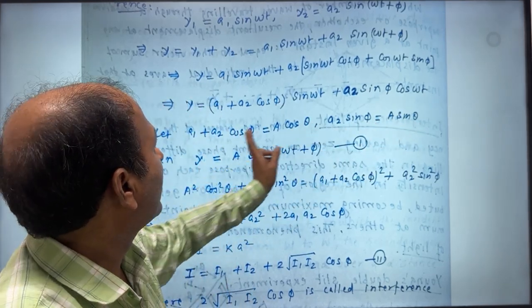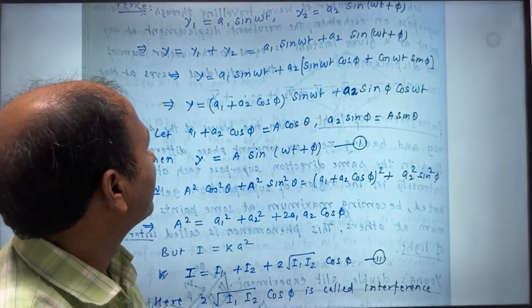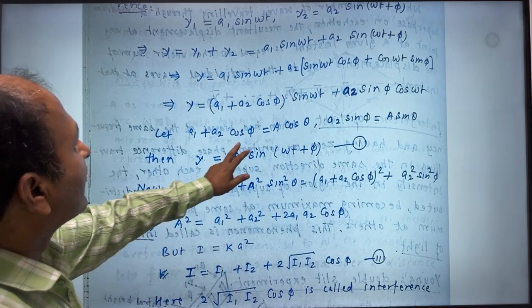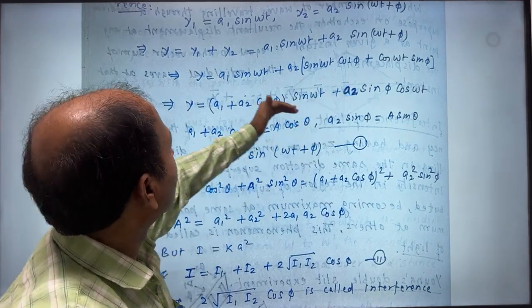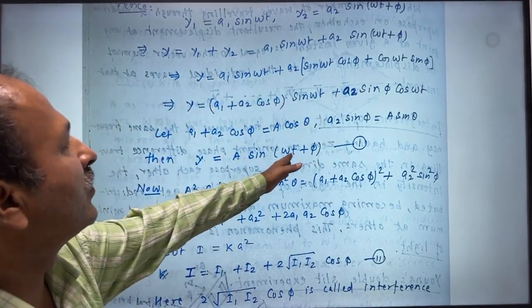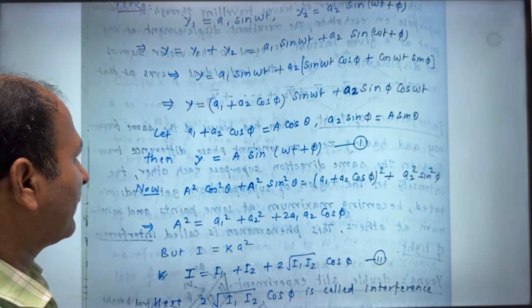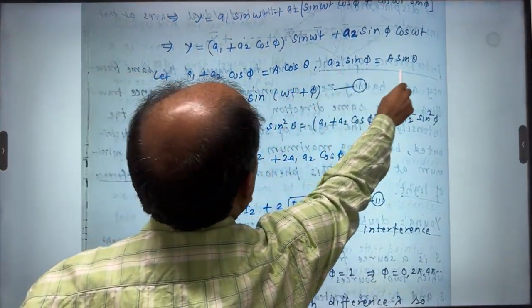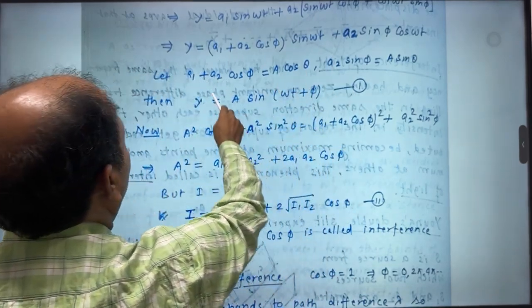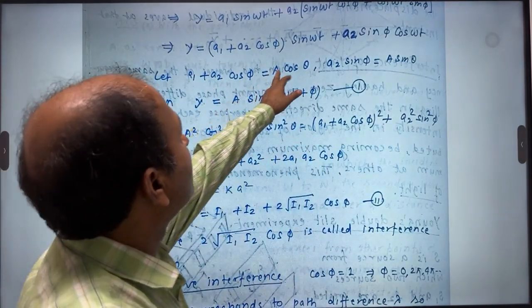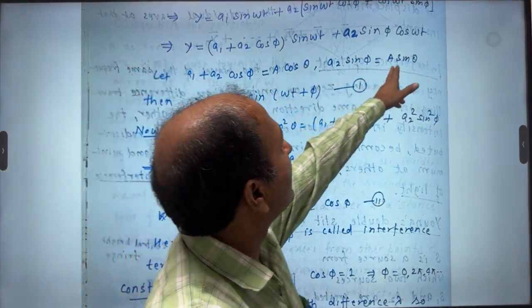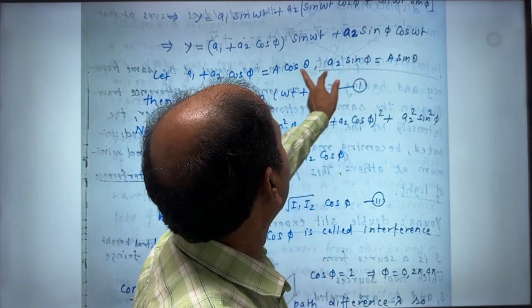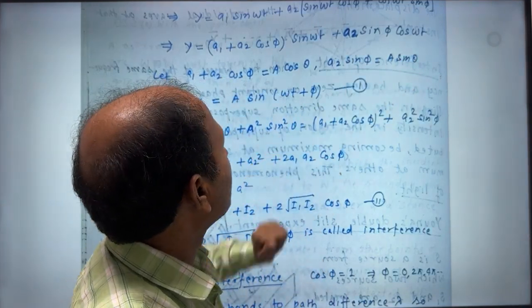Now we can square the two equations and add. When we put this value over here, this will reduce to the form a sin(omega t plus phi), which represents a wave. As I told you, now we are going to square this equation and add. When we square, this becomes a square cos square theta and this becomes a square sin square theta. So we write together: a square cos square theta plus a square sin square theta.